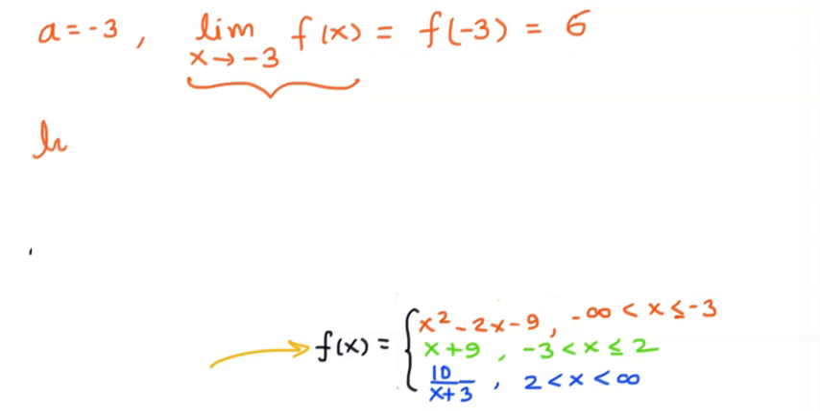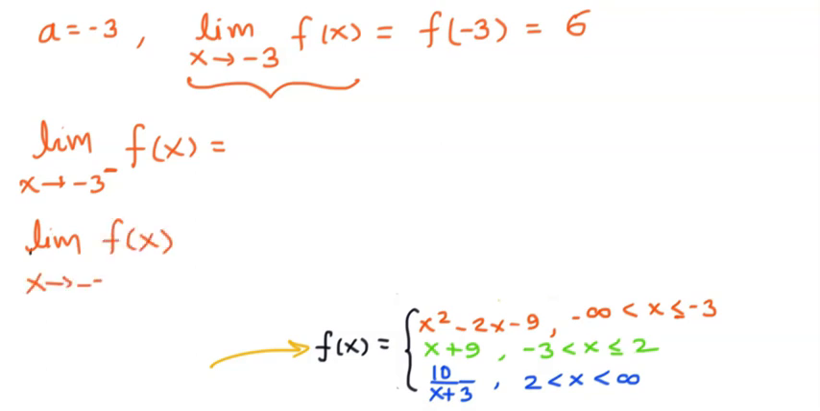First check the limit of f of x as x tends to minus 3 from the left hand side, and then we will check the limit as x tends to minus 3 from the positive side. As you can see, on the left hand side of minus 3 we have this function here, and on the right hand side of it we have the green function. For the left hand side we will use x square minus 2x minus 9. So at x equal to minus 3 we see that the value is 6, as we have already calculated.